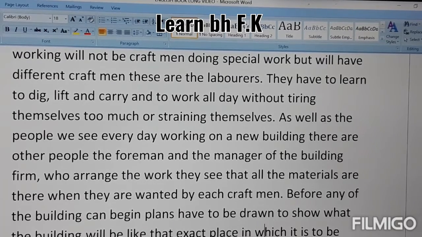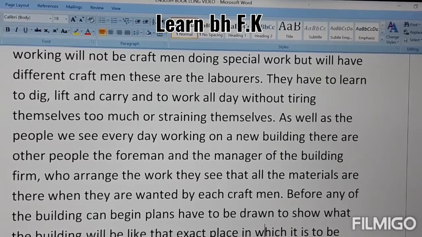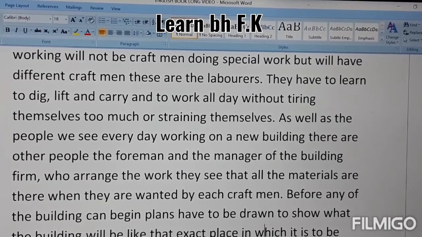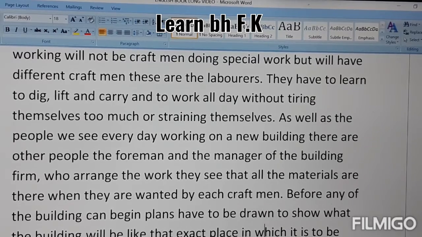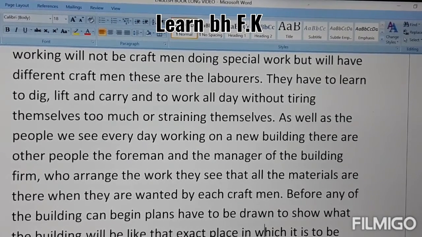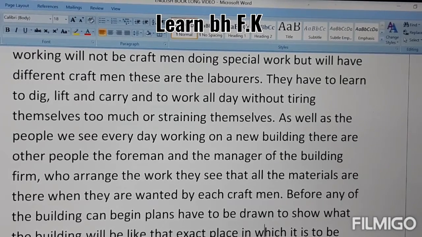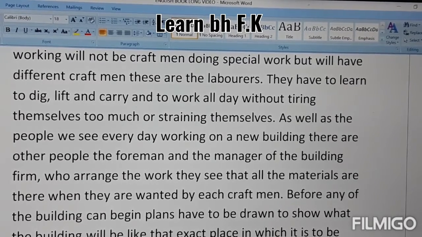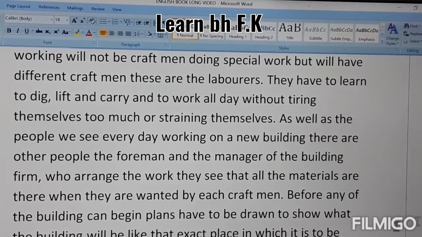In this paragraph, they are telling about supervisors or managers who know how to get the work performed by people in a proper way, and they know how things are to go on. They are the managers or arrangers of work. They do not do the work by themselves, but they arrange the people for doing that work, as well as the materials.